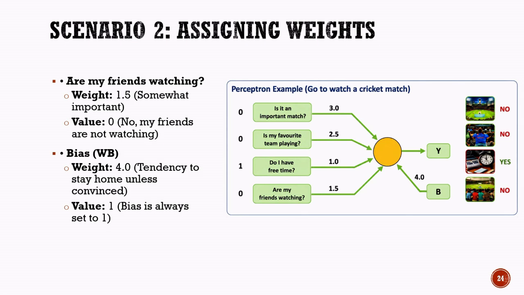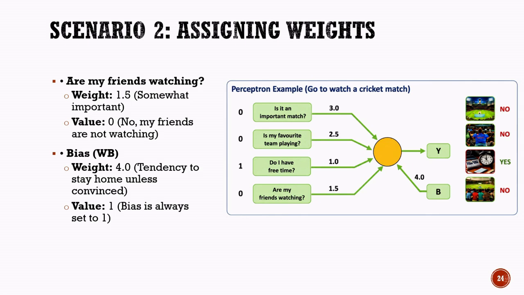Next, we include the bias term. As in the previous scenario, the bias weight is 4.0. This represents a person who generally needs strong reasons before deciding to watch a cricket match. The bias value itself is always set to 1 so that it can influence every calculation performed by the perceptron model. At this point, all the inputs, weights, and bias values have been assigned for scenario 2.